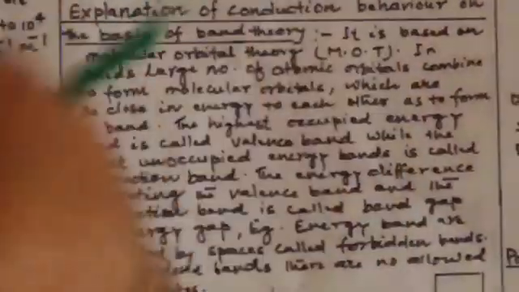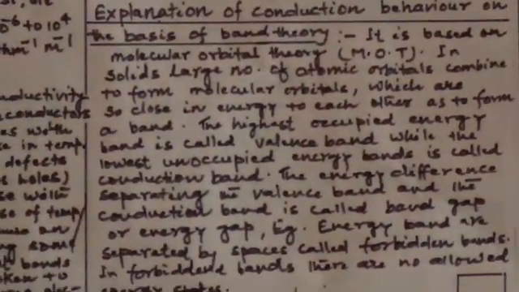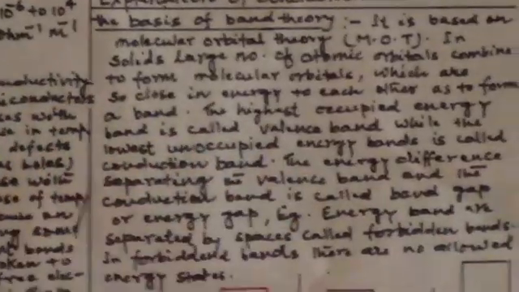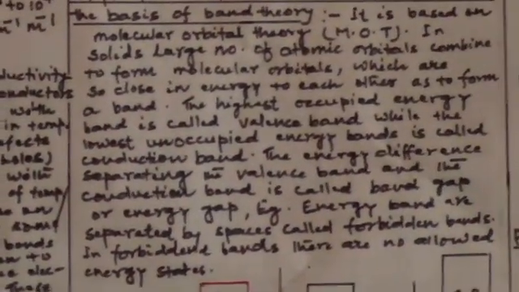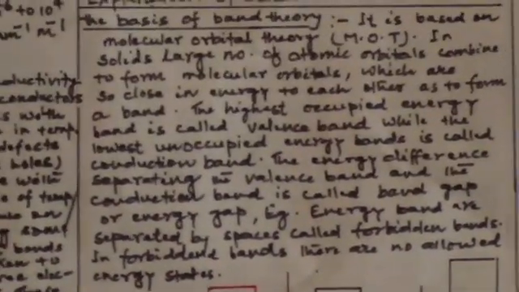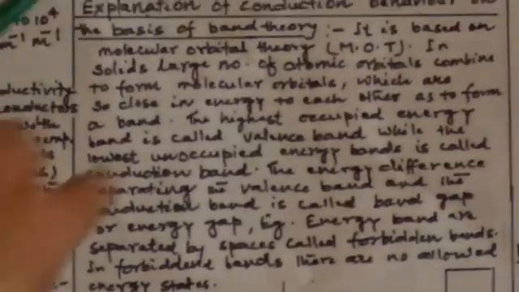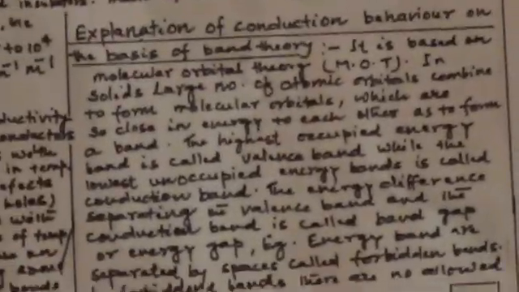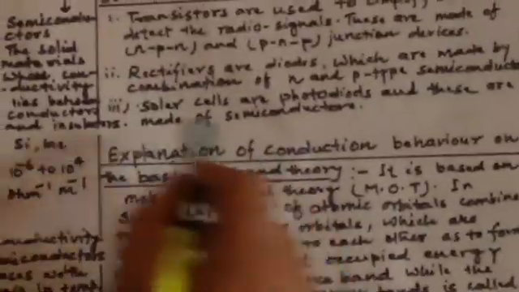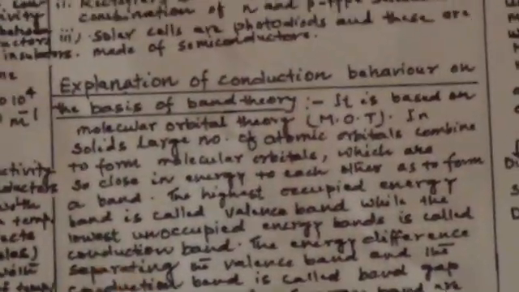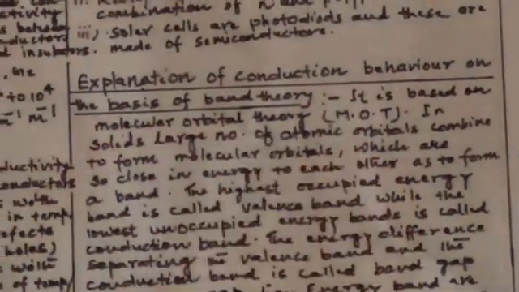Half of them are called bonding molecular orbitals, which have lower average energy as compared to the combining atomic orbitals, and the other half are called anti-bonding molecular orbitals, which have more energy than the average energy of the atomic orbitals. So this band theory is based on the molecular orbital theory.